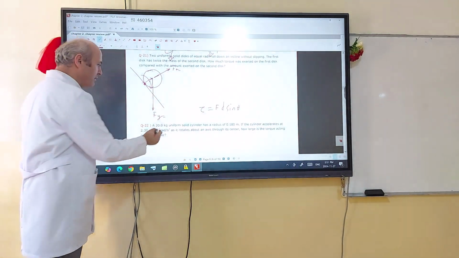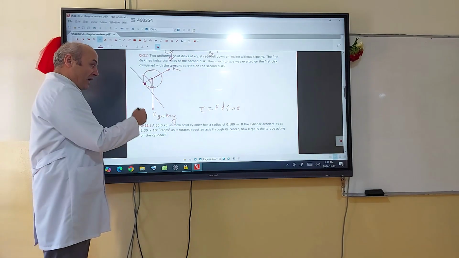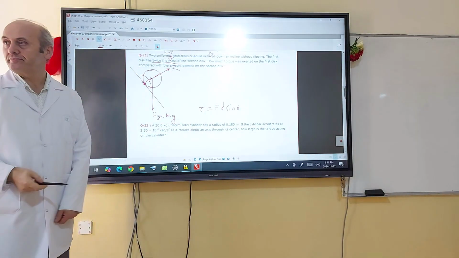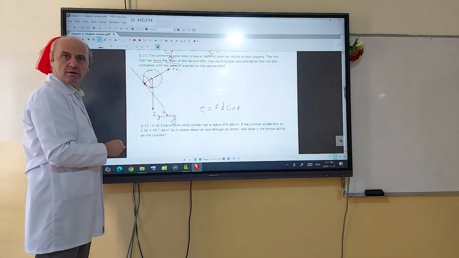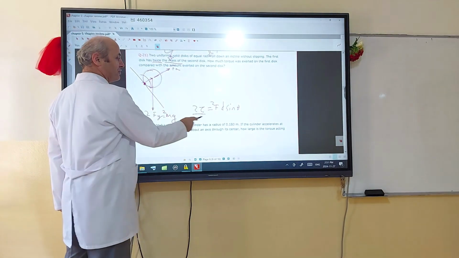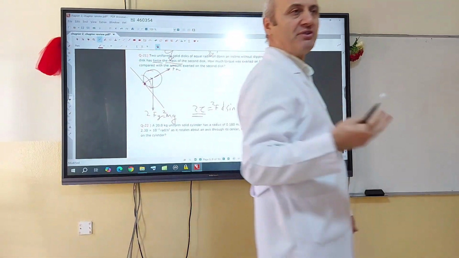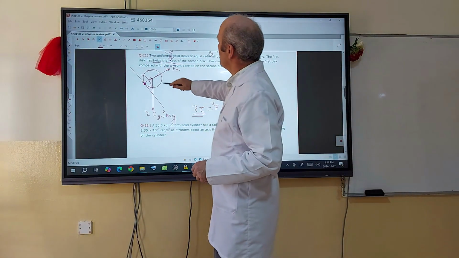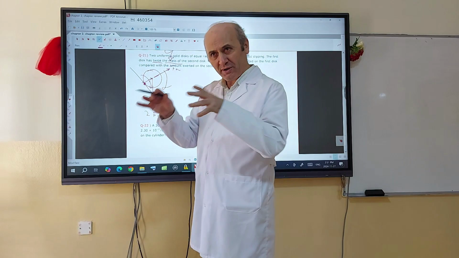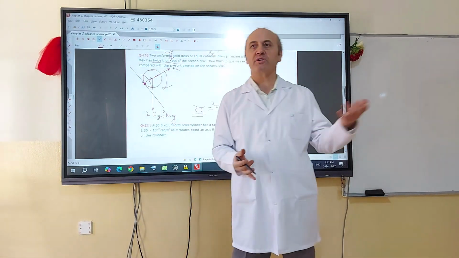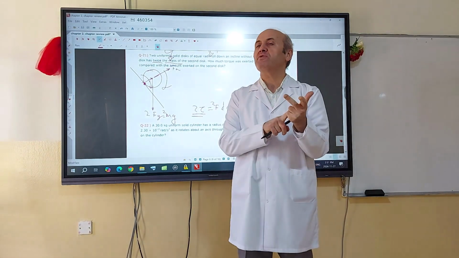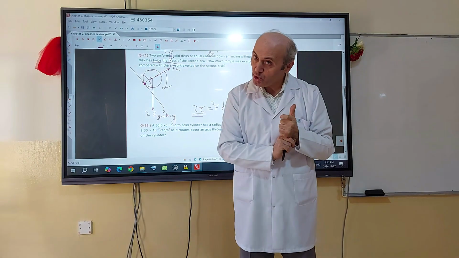Fg depends on what? Depends on mass. It says that the first has twice the mass of the second one. If mass is twice, what will happen to the force? Gravitational force is also twice. If force is twice, torque is twice. The reason for this to roll down is the gravitational force, the torque produced by gravitational force. So this torque depends on gravitational force. Gravitational force depends on mass. If mass doubles, gravitational force doubles, and torque by the gravitational force also doubles.